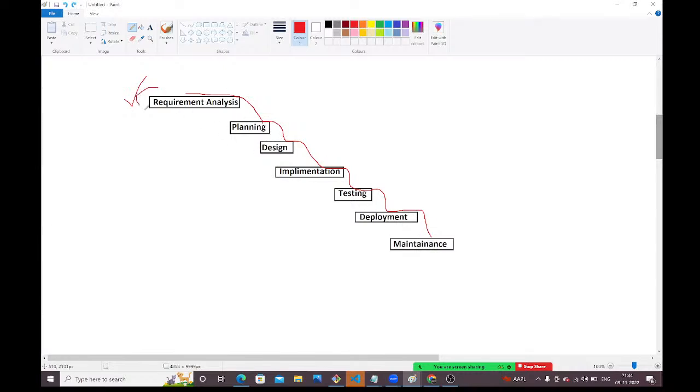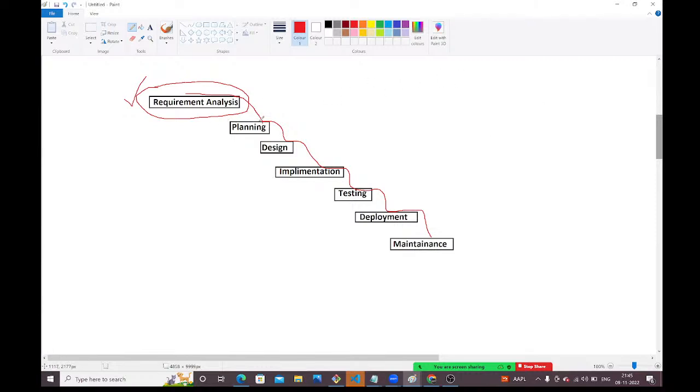First, you should complete this requirement analysis. You need to take the requirement from the client and analyze that requirement. Is it possible? Is this feasible or not? As per the client requirement, can we complete it or not? That analysis you need to do. Once that analysis is completed, you need to plan. Okay, if I want to complete this building in the next one year, how many resources are required? How much labor is required? Per week, how many days may you need to work? How many people do I need to put here? Everything you need to plan here.